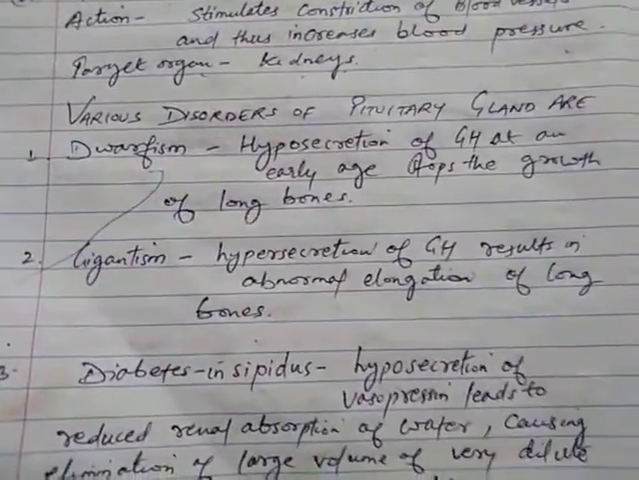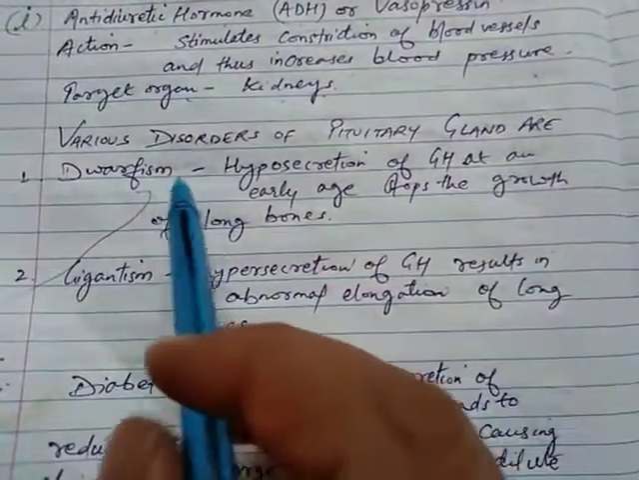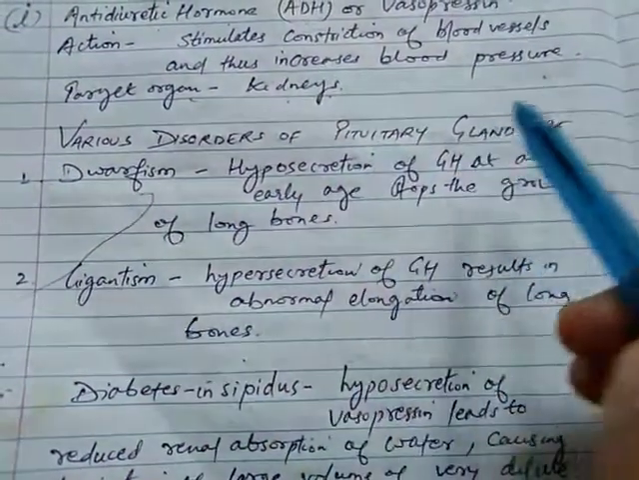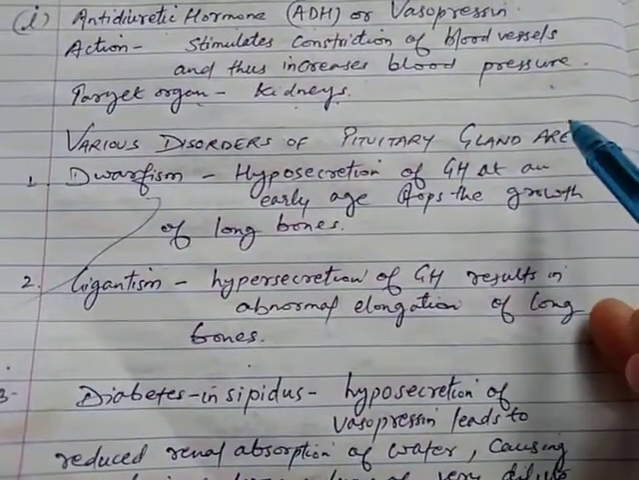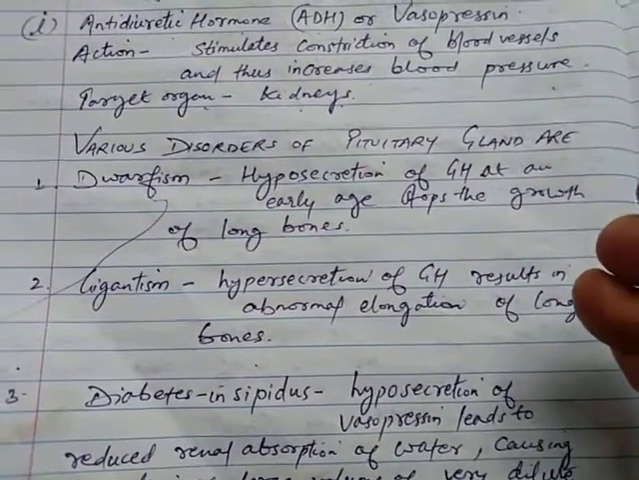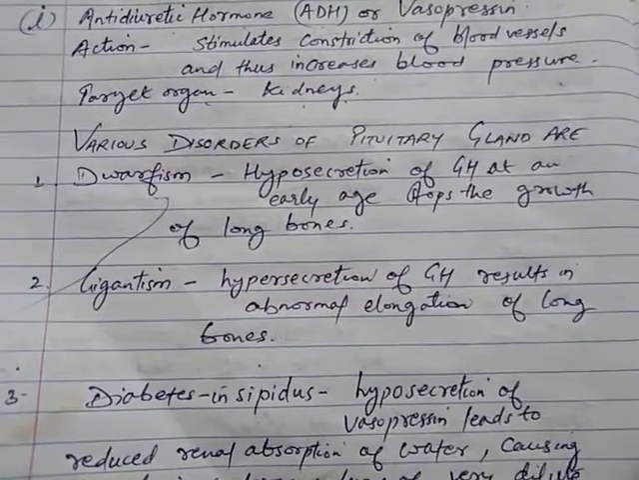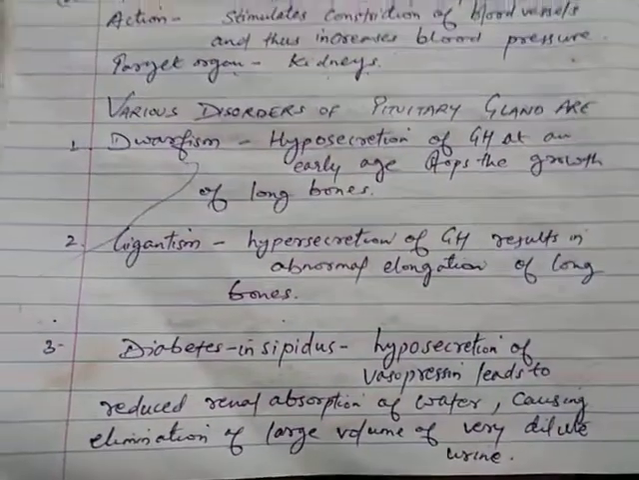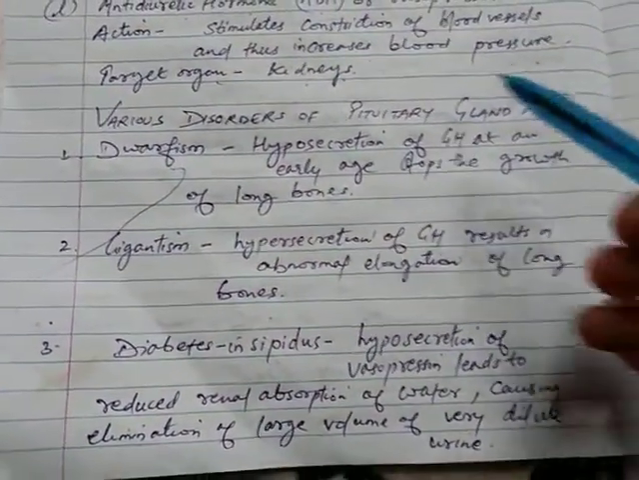Now see, so some disorders are also there due to these hormones when they are secreted in more amount or whenever their secretion is low. So some of the disorders of pituitary glands you can see here.